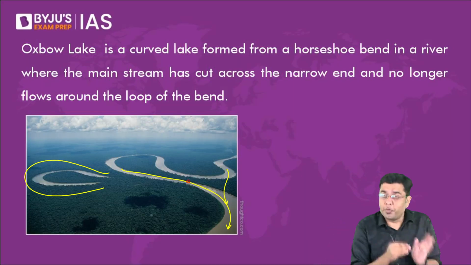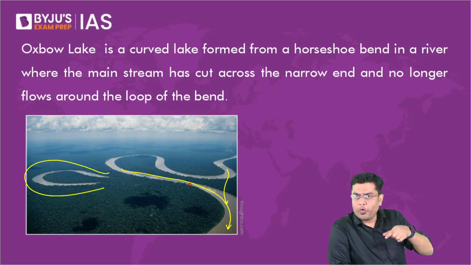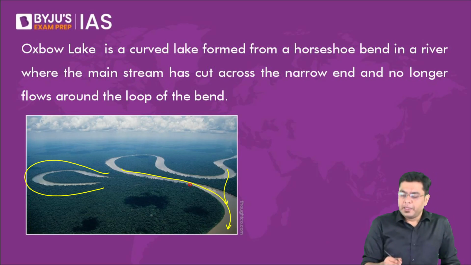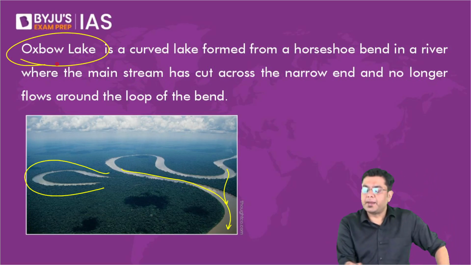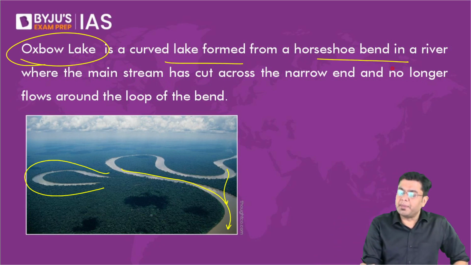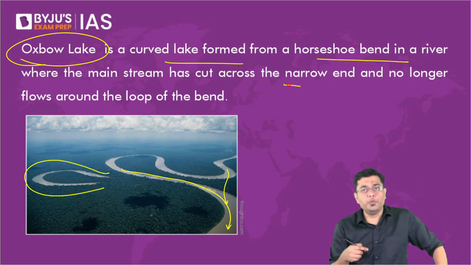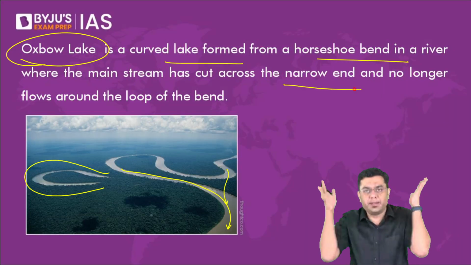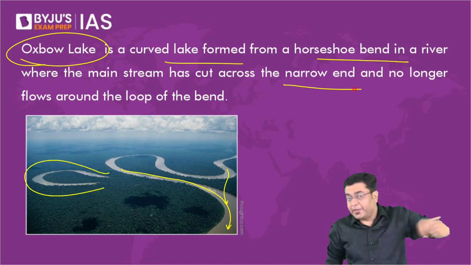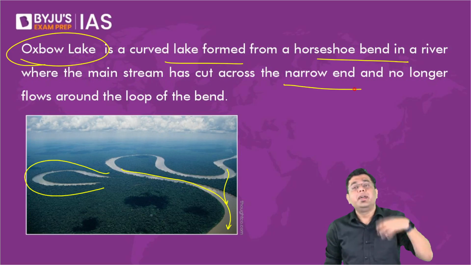So that cut off portion of a meander, which resembles a kind of an oxbow, is what is referred to as Oxbow Lake. So Oxbow Lake is a curved lake formed from a horseshoe bend in a river meander where the main stream has cut across the narrow end and no longer flows across the loop. So it has found a shorter path through which it will flow, and the longer circuitous path gets isolated, gets cut off, and that is what is referred to as an oxbow lake.